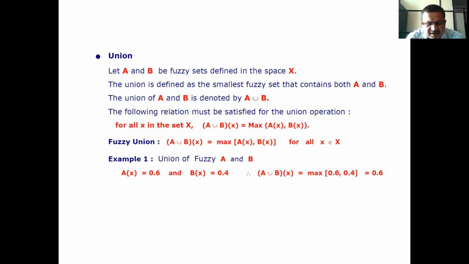Therefore, fuzzy union is A union B of x equal to max of A(x), B(x) for all x belonging to capital X.